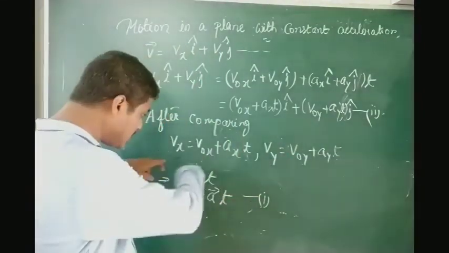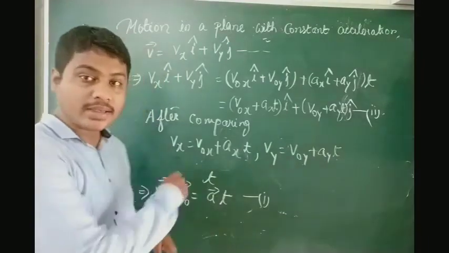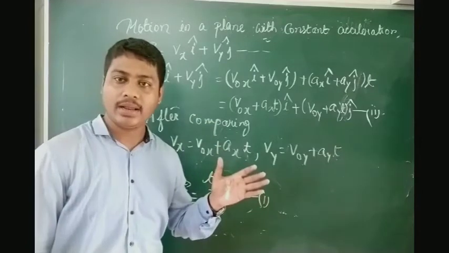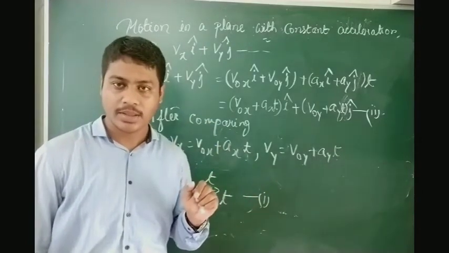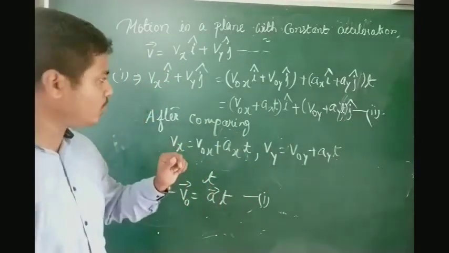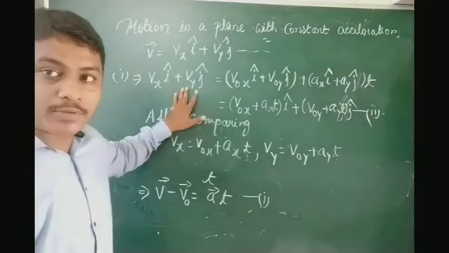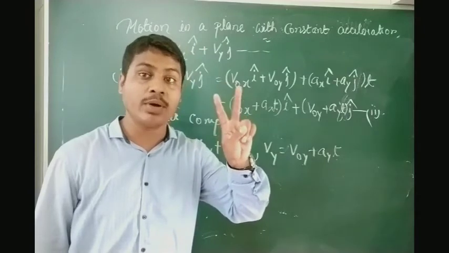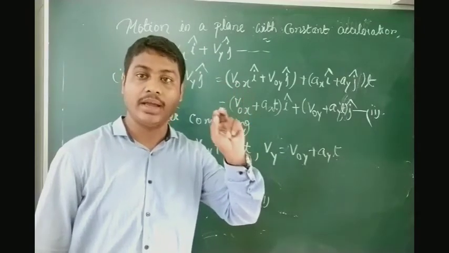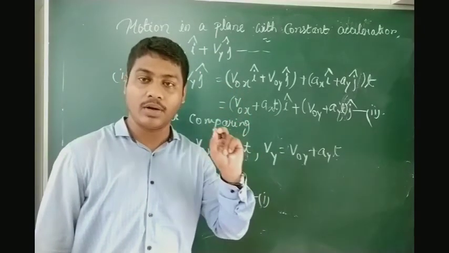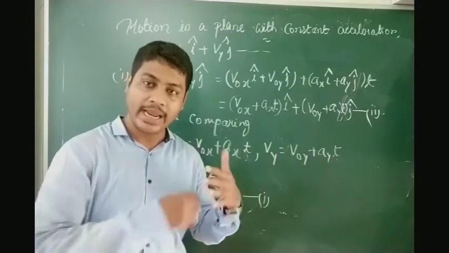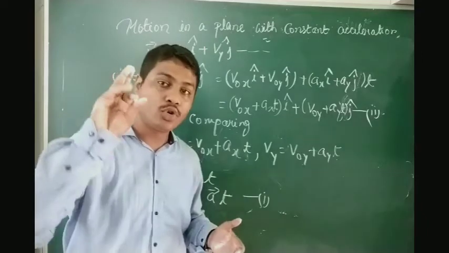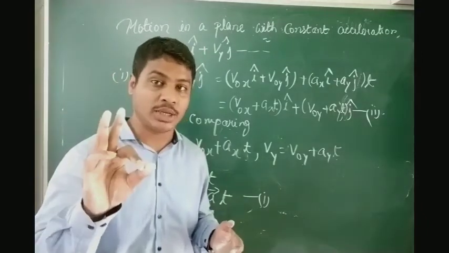Now what does this represent? This represents that we are doing motion in a plane, a two-dimensional equation. From this equation we have got two one-dimensional equations. That means the velocity vector or acceleration in a plane, or any motion in a plane equation, consists of two one-dimensional equations.